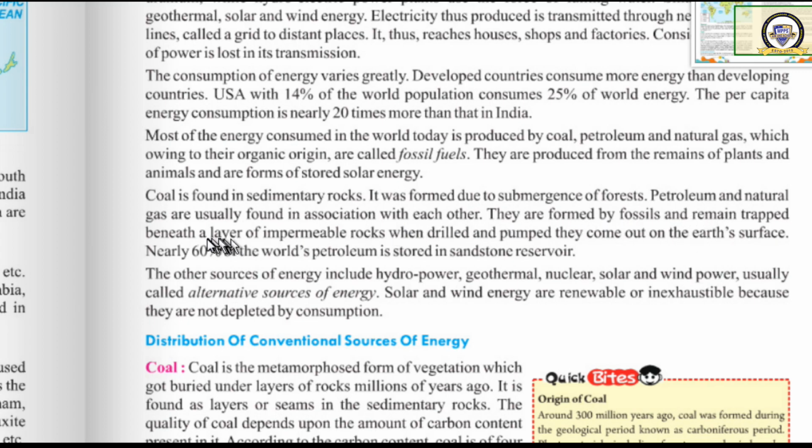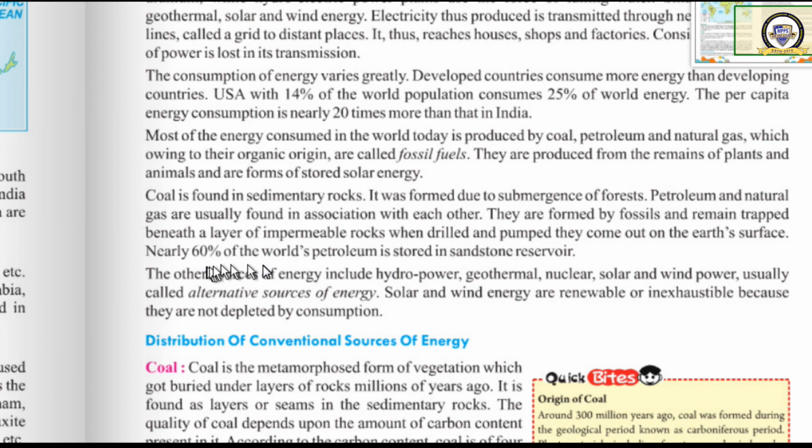Petroleum and natural gas are usually found in association with each other, which means that we can find petroleum and natural gas together. Along with petroleum, natural gas also occurs. They are formed from fossils and remains trapped beneath a layer of impermeable rocks. When drilled and pumped, they come out to the surface. They have been found along with the rocks, and they are mined or drilled so that we can take them out.